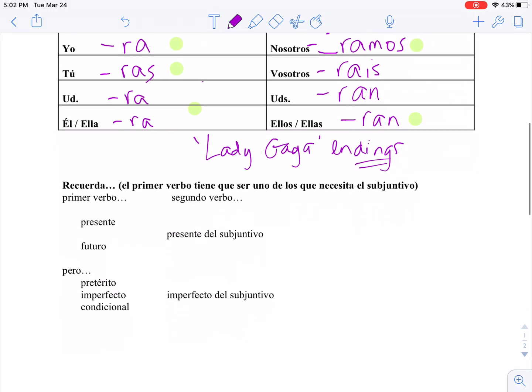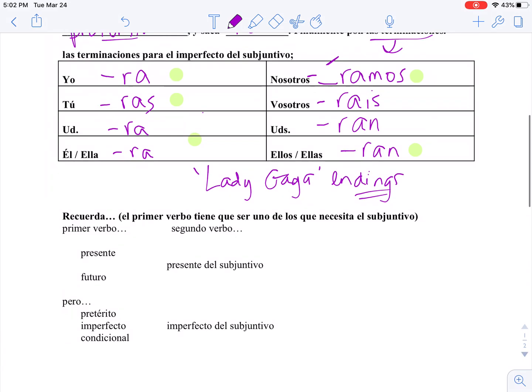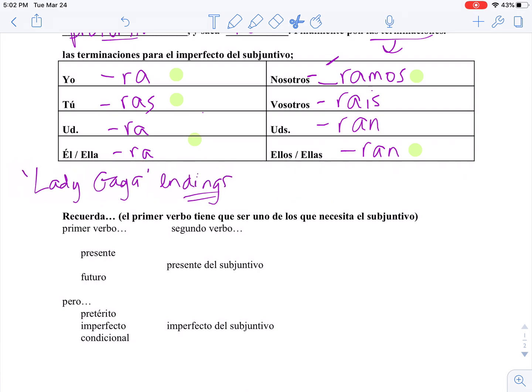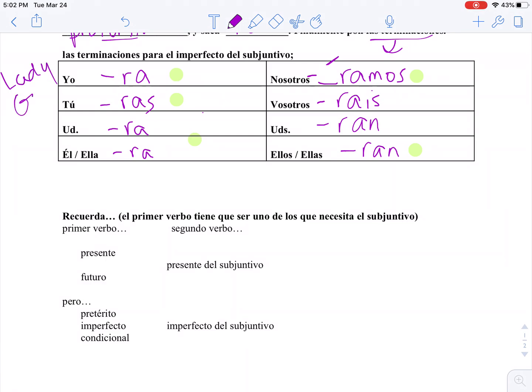So, let's look at an example. And I'm going to move this out of the way because I kind of put that right where I want to put an example. You know what? I'm going to scratch that and move it over here. Lady Gaga endings. There we go. And because I can, I'm going to play with the highlighter.